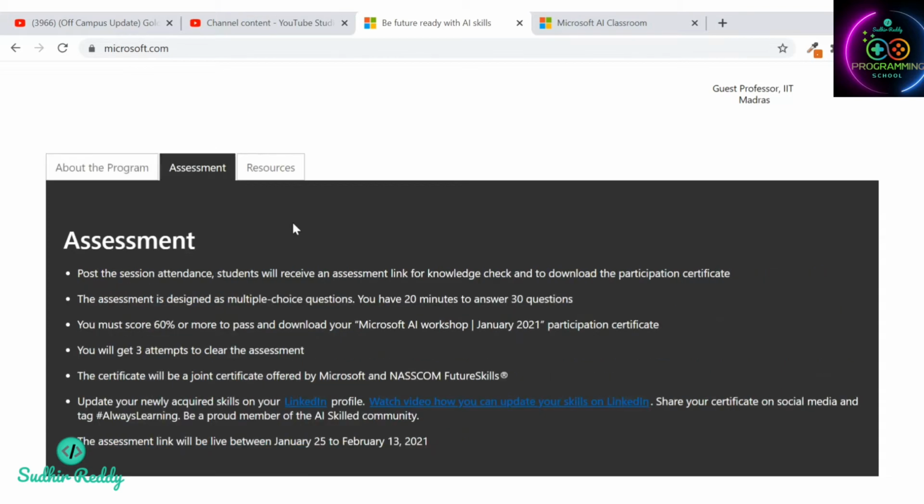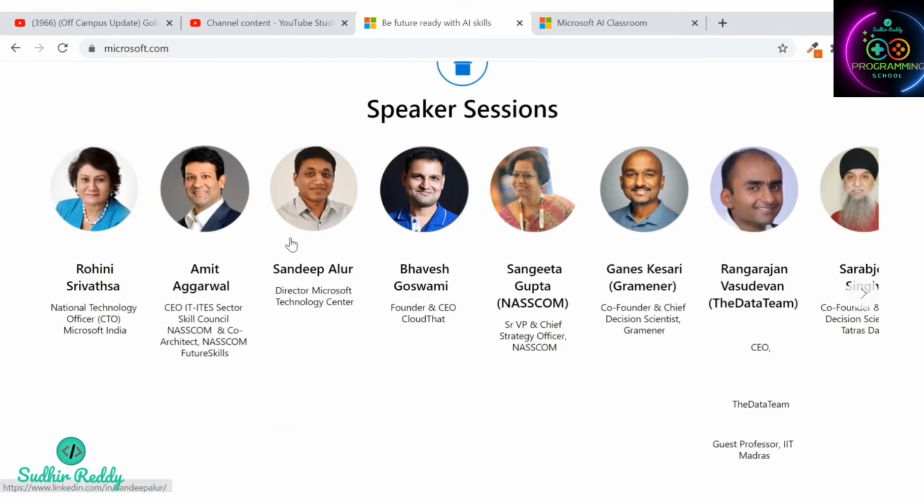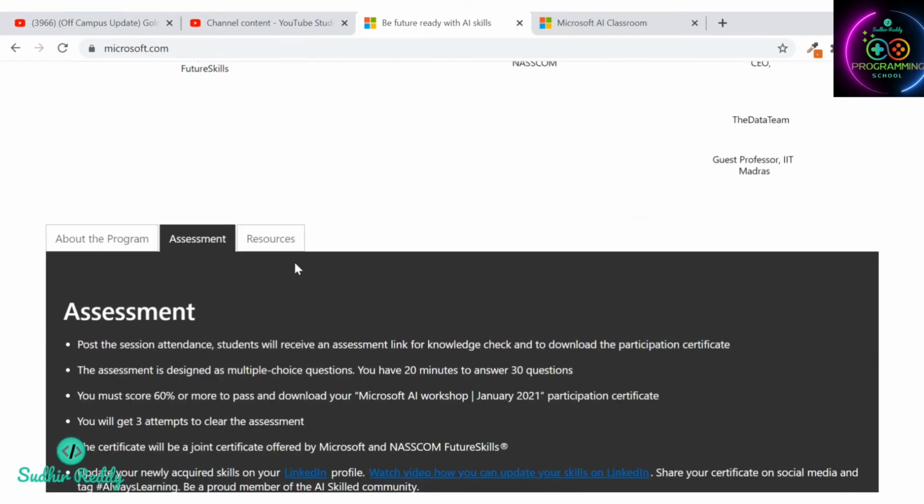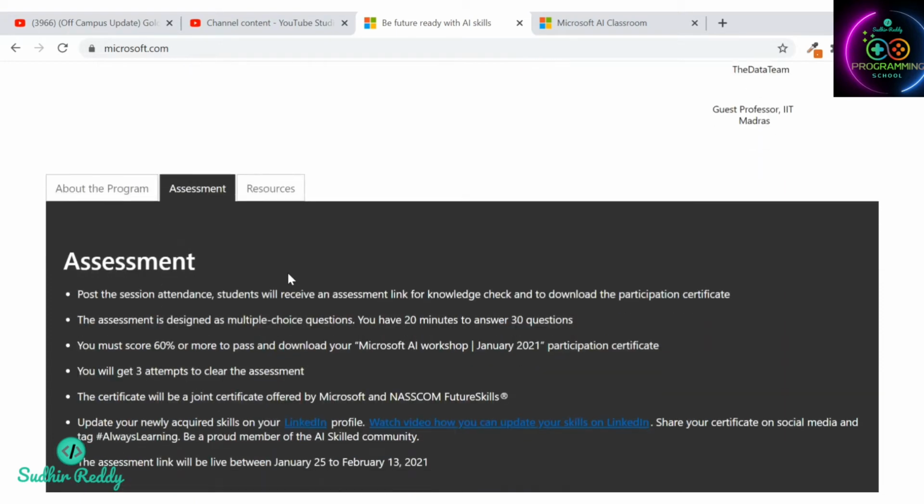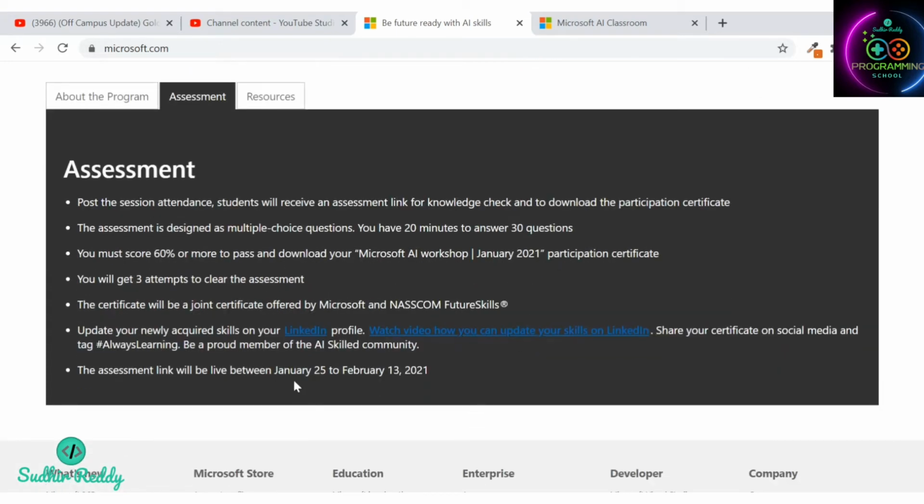And this is the assessment. After completion of this course, you get an assessment link in your mail, and you have to attend that link within a particular date range, that is January 25th to February 13th, 2021. In that assessment you have to get more than 60% of marks. Then you get the participation certificate.